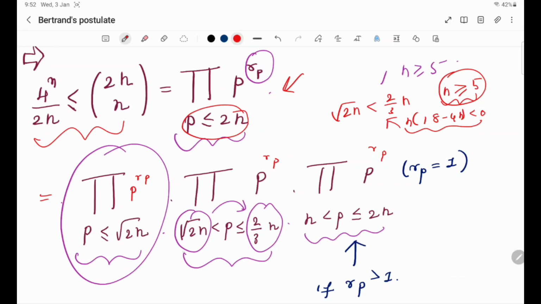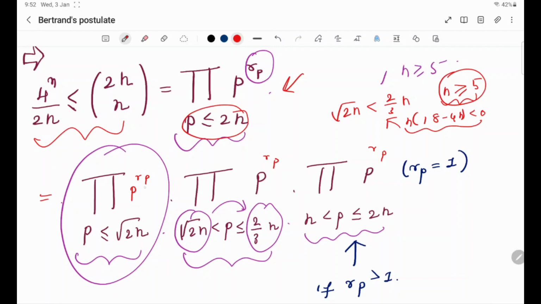P less than or equal to root 2n, less than p less than or equal to 2/3 n. Then we are missing the empty product. Then n less than p less than or equal to 2n. So the product. Now I want to tell, I have the first product. Look at the first product.